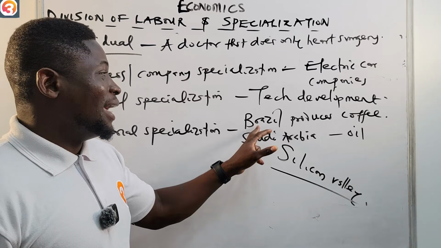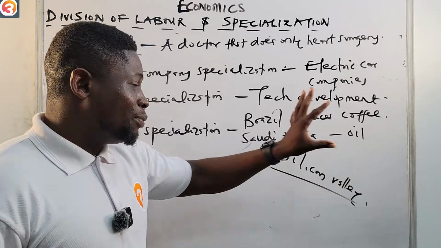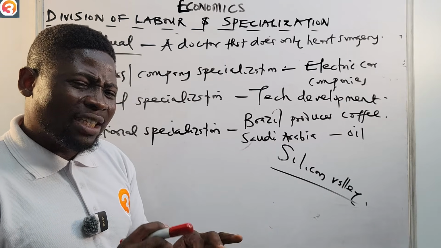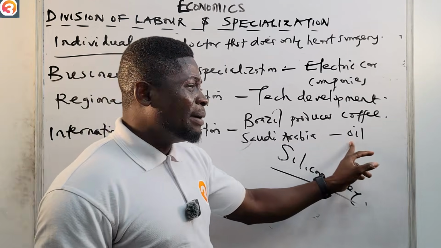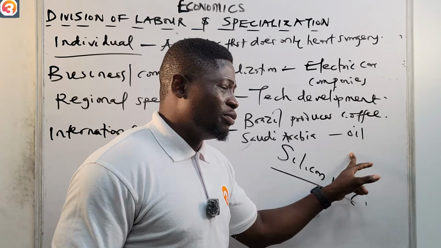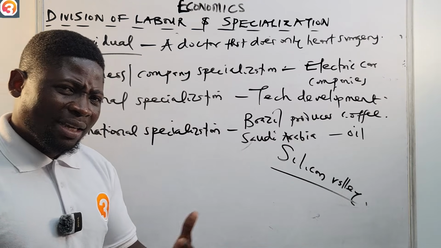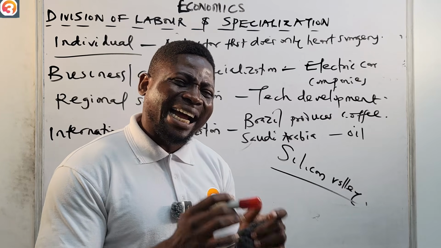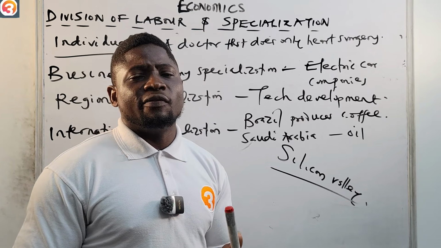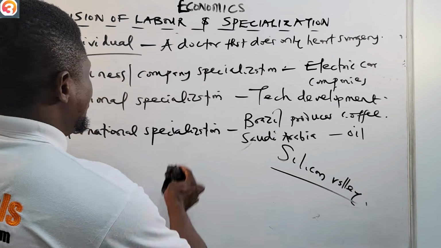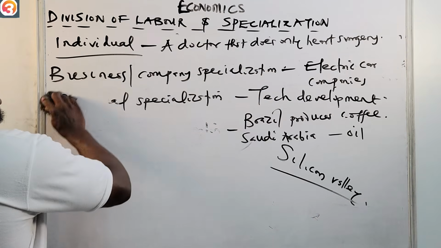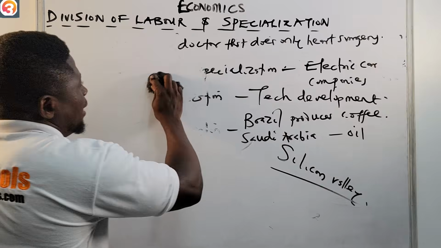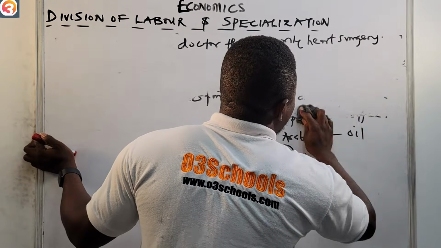All right, so Brazil produces coffee, Saudi Arabia produces oil, and this is where the interesting part is. It leads to a medium of exchange. Saudi Arabia can give oil to Brazil, Brazil can give coffee to Saudi Arabia. So that's leading to exchange of goods and services, which is an advantage of division of labor. So let's quickly see the advantages and disadvantages of division of labor and specialization together, and then we'll be done with this class.